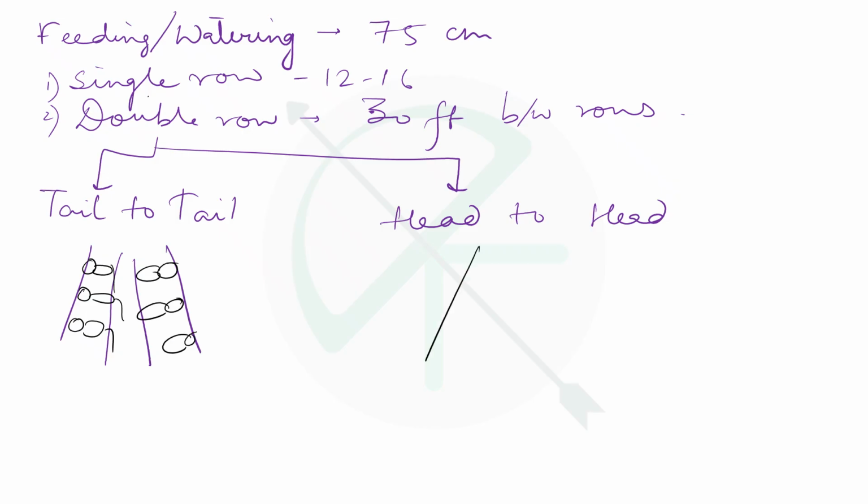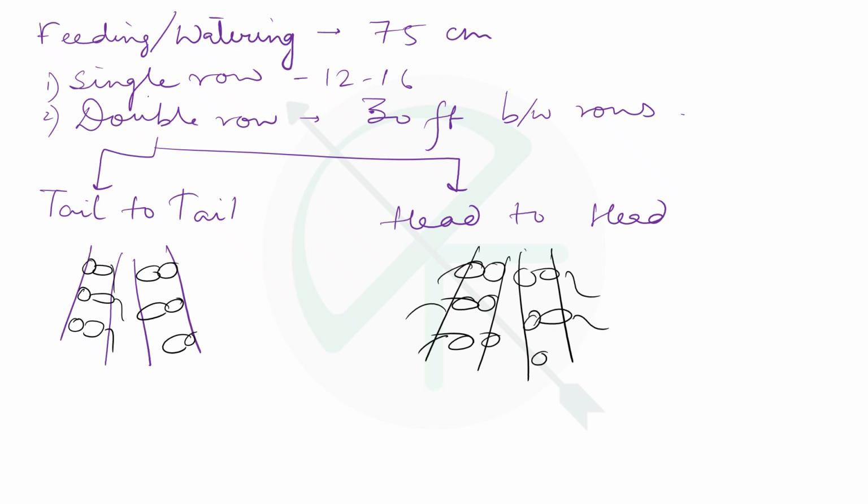In head to head, the animals stand with their heads towards each other. Pardon my drawing, it's just symbolic. I hope you are able to understand. Tail to tail is called the out method, and head to head is called the in method. These are the two types of double row system that can be accommodated inside a barn.